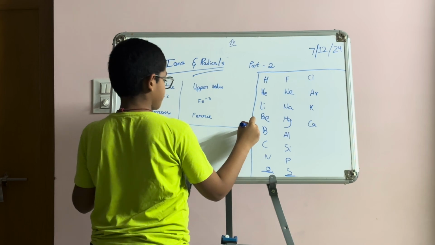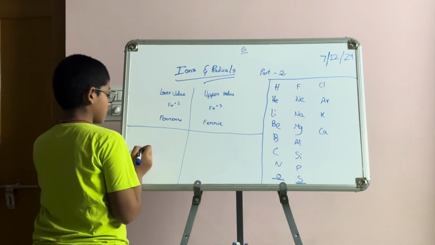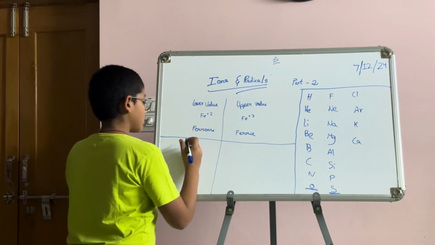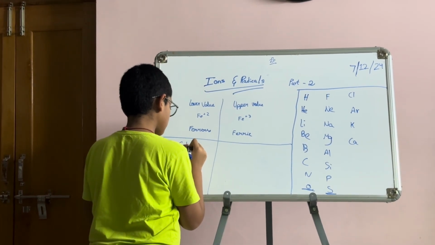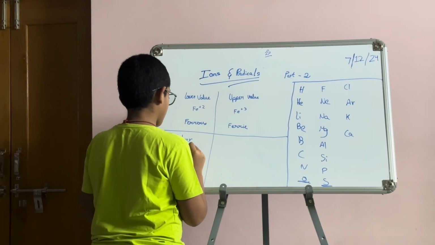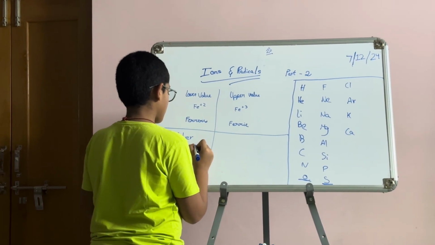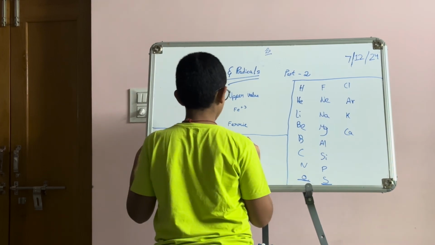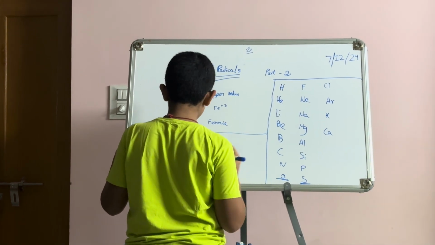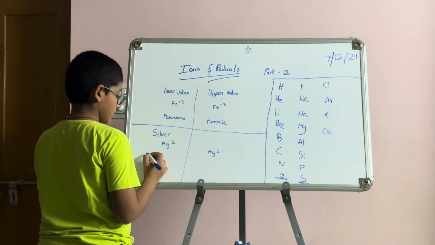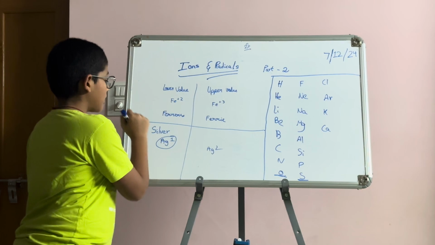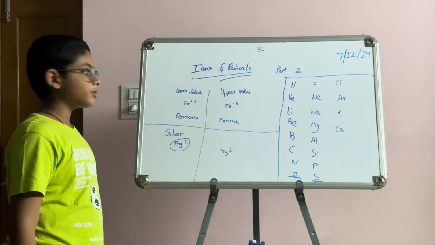Even silver has Ag1 and Ag2. Here we use the Latin word for silver. What is the Latin word for silver?